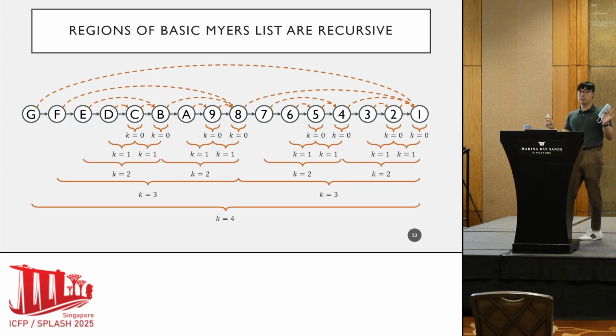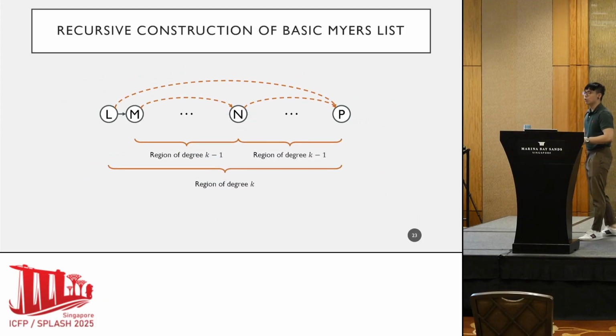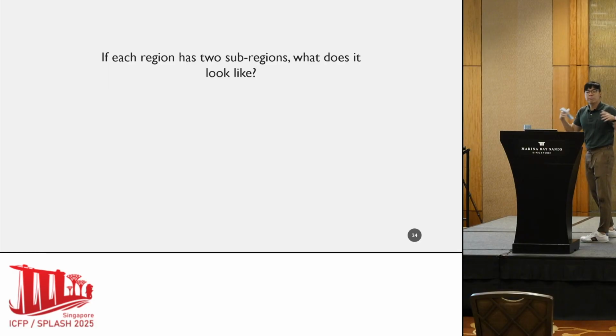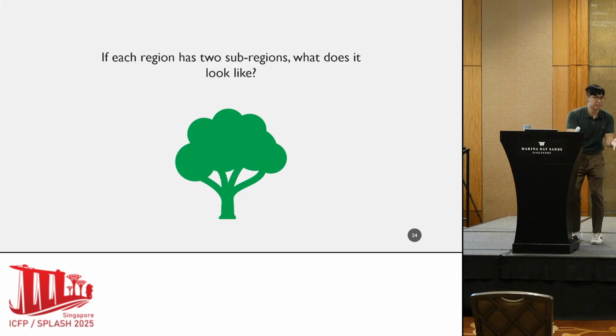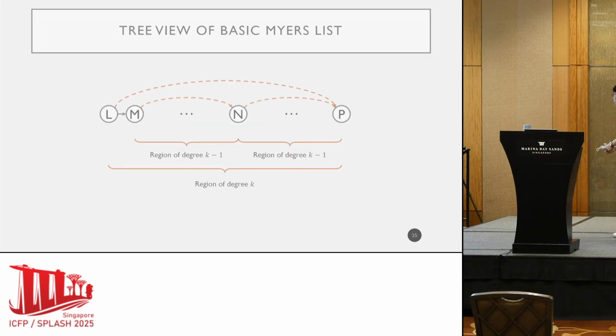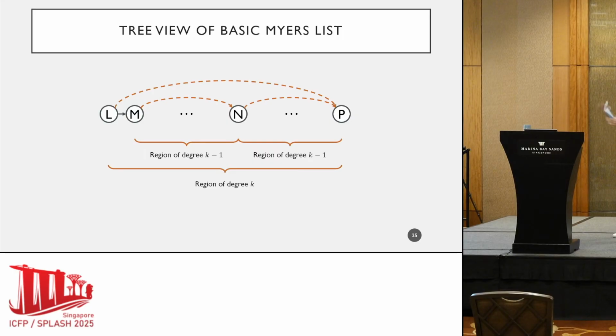So the question we were asking is, we know that every region has 2 subregions, so in reality, each region looks something like a tree. Let's look at this recursive construction rule and try to move things around to better reveal its tree structure.